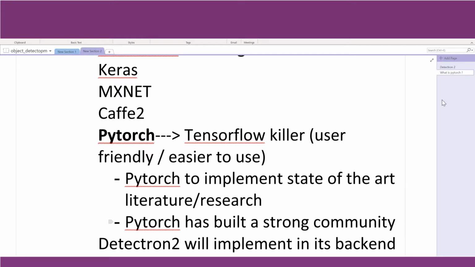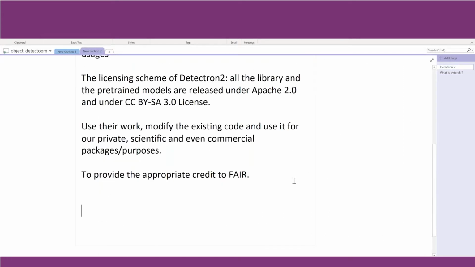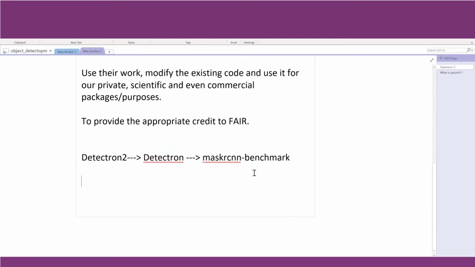Now, let us focus back on the topic of our interest. Just to give you a brief history, Detectron 2, as the name suggests, has evolved from the Detectron project of Facebook. The Detectron project actually started from work wherein they wanted to benchmark Mask RCNN. You will find during the hands-on session also that especially for segmentation models, Detectron 2 is highly preferred in the industry community. Now, what has happened in Detectron 2? Why has it rekindled more interest towards its use? The reasons are that it is flexible and extensible.